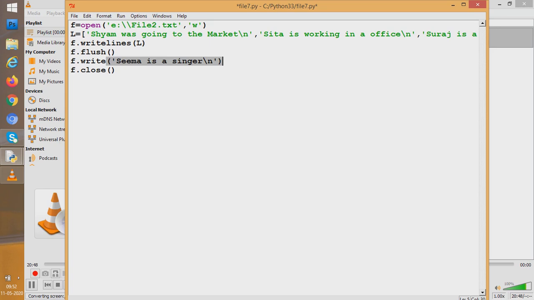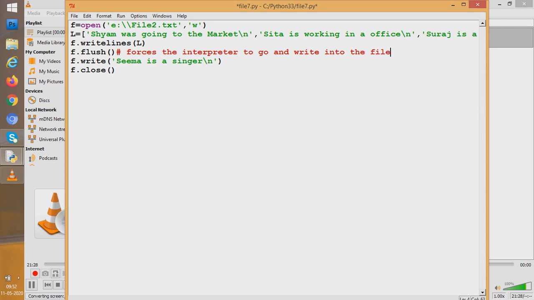So it wrote the things of the list before closing, and when we closed, it wrote the last line, Seema is a singer, because we had used flush. Flush forces the interpreter to go and write into the file. So this is how it works.